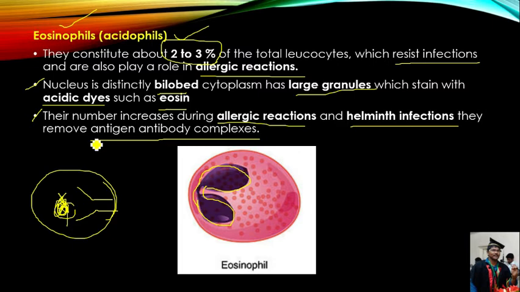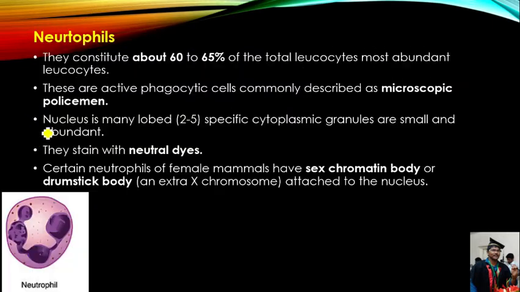Then the eosinophils can remove the antigen antibody complexes. Next, we have to see about the neutrophils. Neutrophils occupy 60 to 65% of total leukocytes or total white blood cells. Hence, we can say that neutrophils are abundant white blood cells.